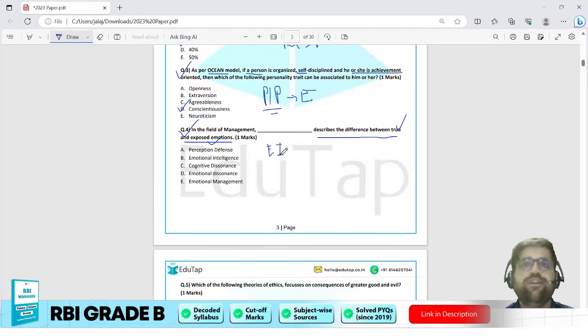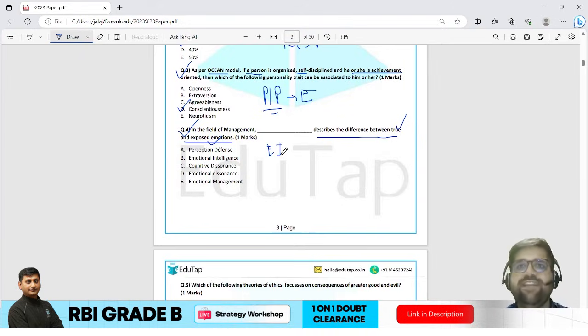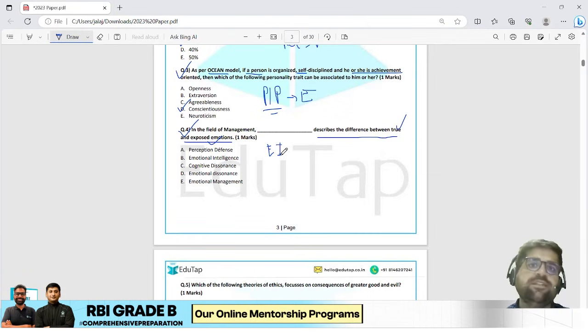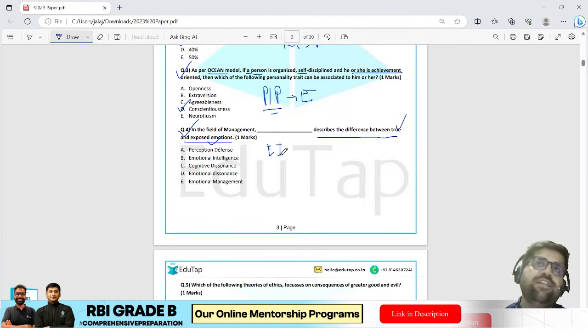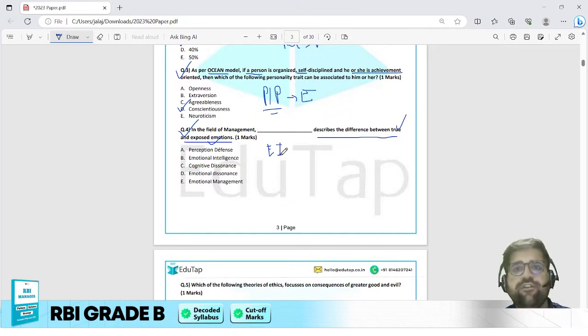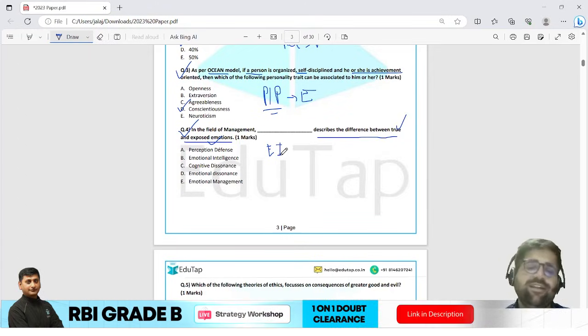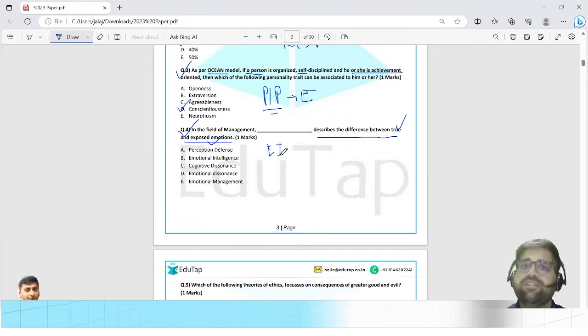There is a list of 3 to 4 chapters which are very easy, starting from fundamentals of OB, that is organizational behavior, organizational conflict, organizational change, personality and perception, and last among them EI, that is your emotional intelligence. All these chapters are comparatively very easy. If any question comes from these chapters, it is a cakewalk if your concepts are clear. In the same manner, question number 4, according to me, is a moderate question.